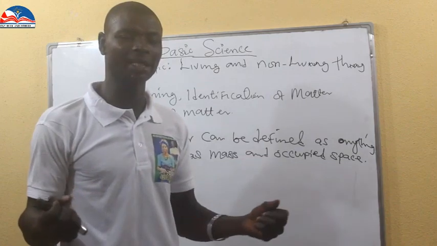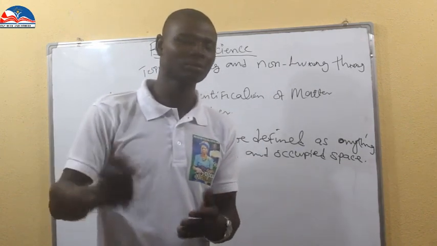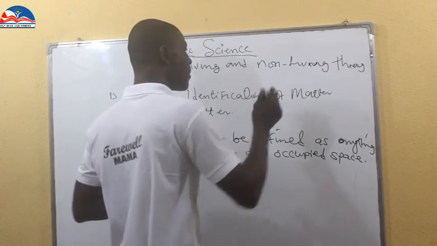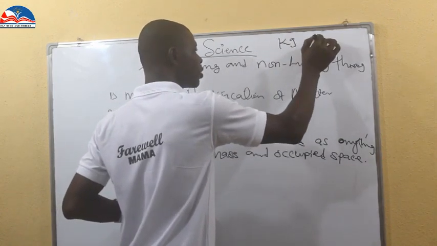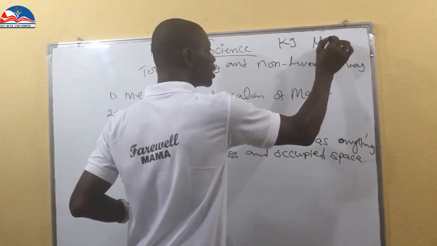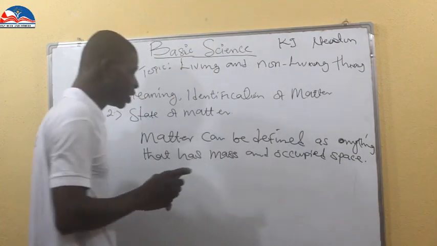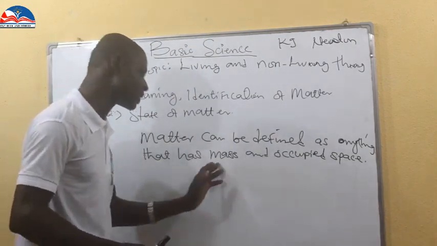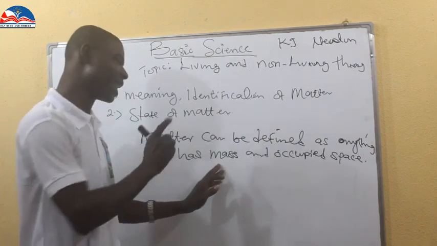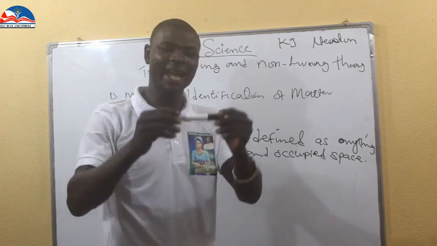The difference is that mass is measured in gram or kilogram, while weight is measured in Newton. So matter is anything that has mass or weight and occupies space.